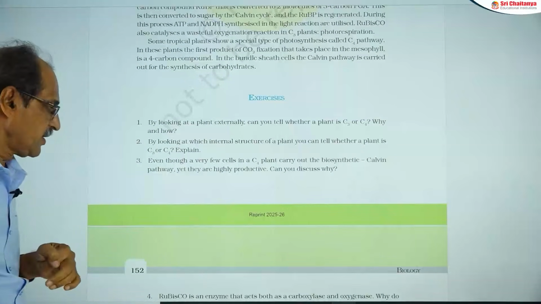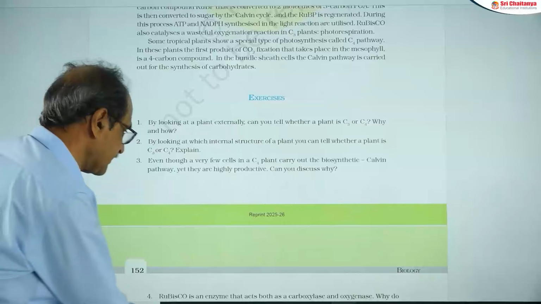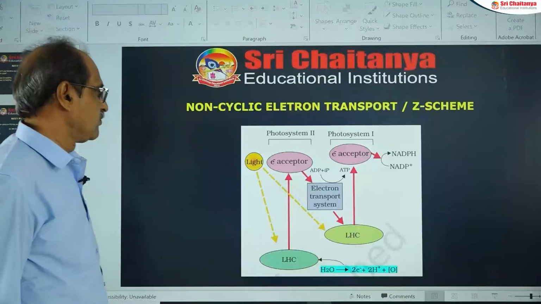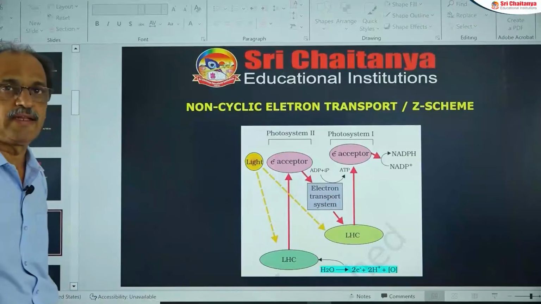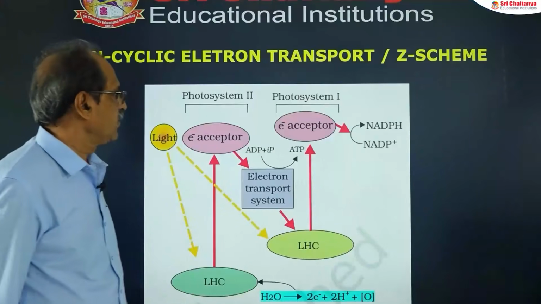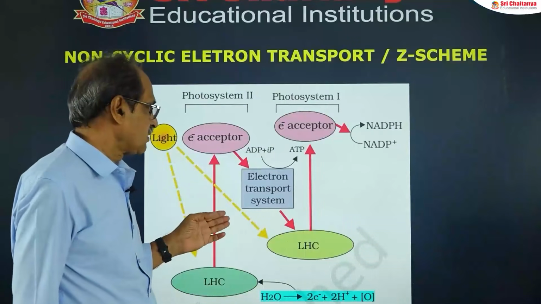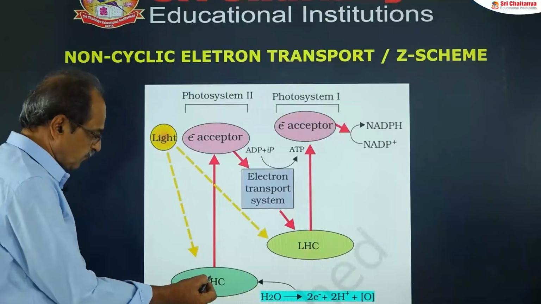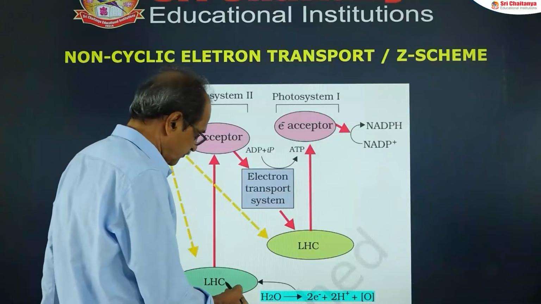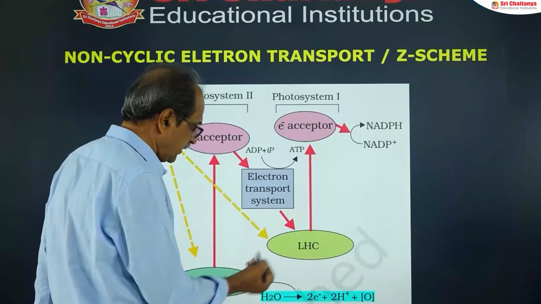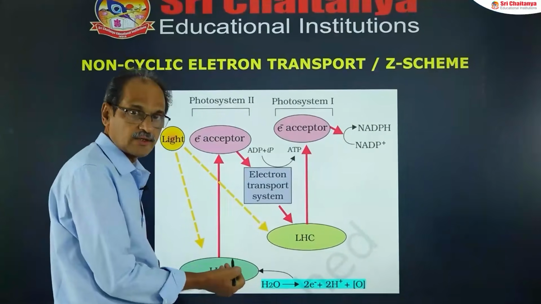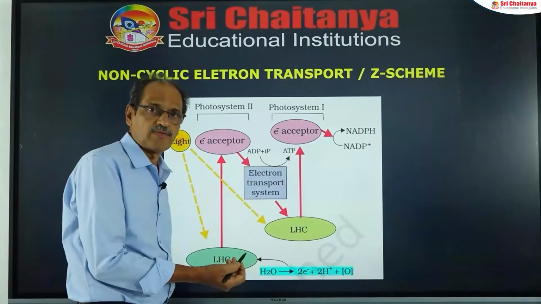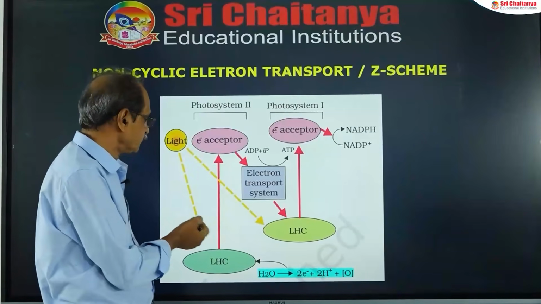So, to consolidate some of the key points here, I will give you brief videos explaining the concepts. The first video is on non-cyclic electron transport, or the Z scheme. The basic point is the involvement of two types of photosystems, PS2 and PS1, both involved here. So it requires the shorter wavelength of red light and the longer wavelength of red light also.